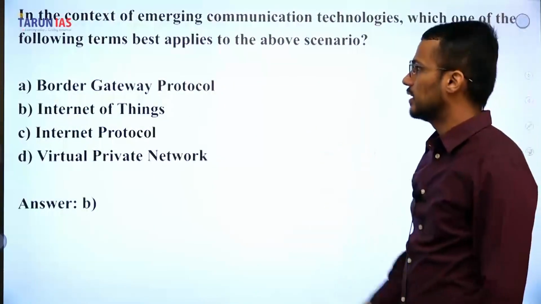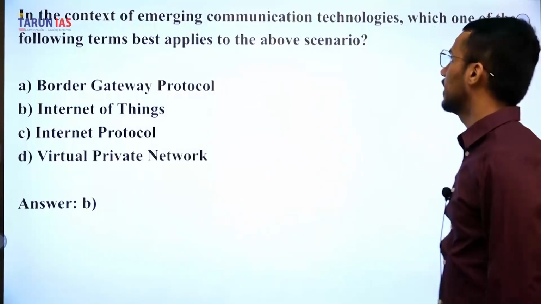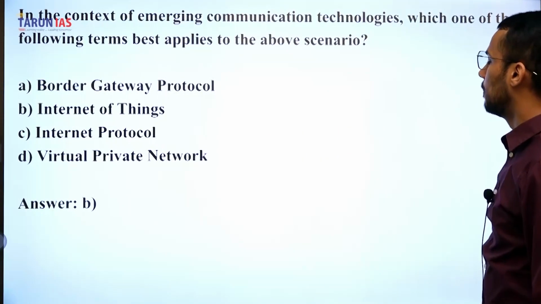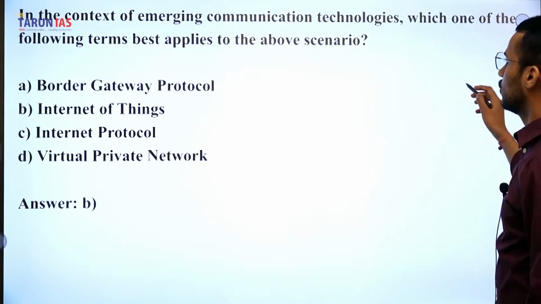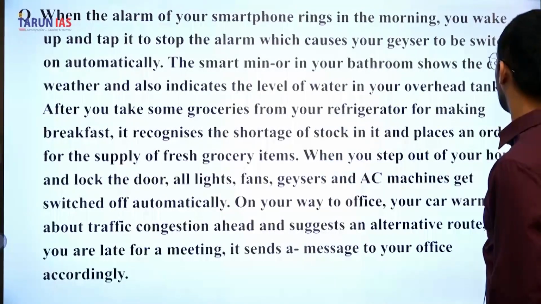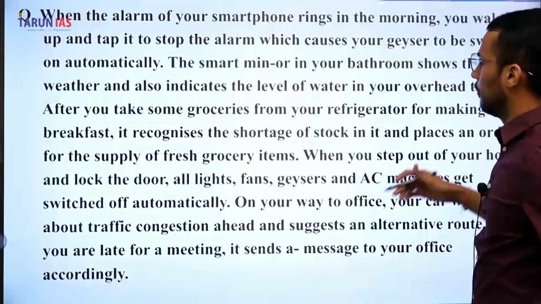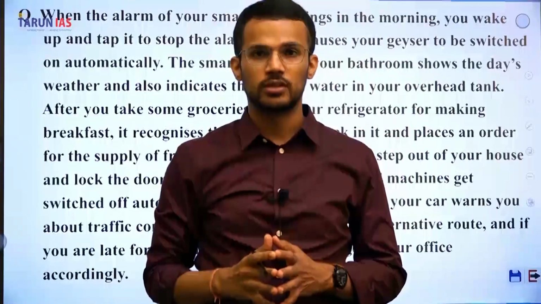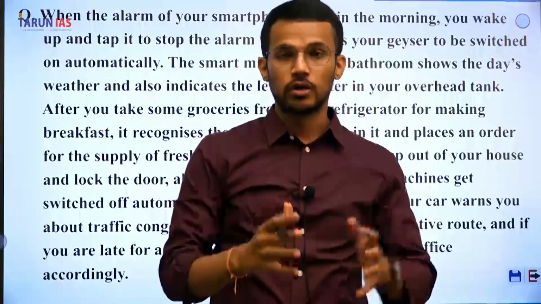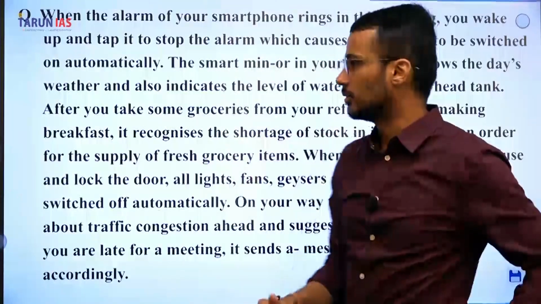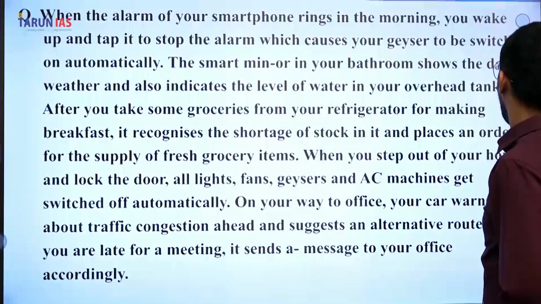Now the question is, in the context of emerging communication technologies, which one of the following terms best describes the above scenario? So this scenario of various machines or devices that you use being networked is described best by which of the terms mentioned in the options.